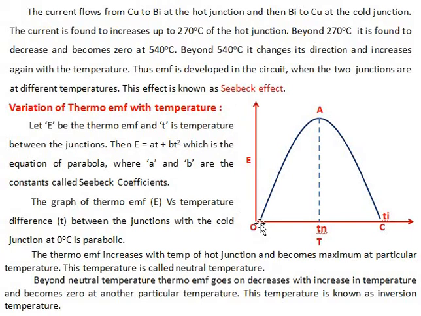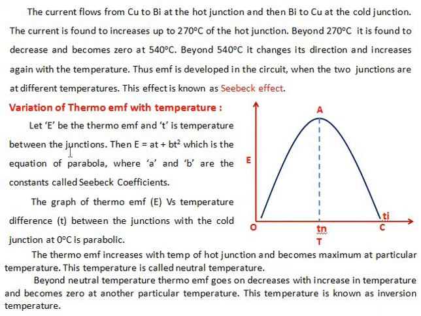As the temperature of the hot junction goes on increasing, the thermo EMF also goes on increasing and reaches a maximum value at point A, that is at 270 degrees Celsius. If you increase the temperature further, the thermo EMF decreases and becomes 0 at 540 degrees Celsius. In this way, the EMF variation in a thermocouple follows a parabolic path.